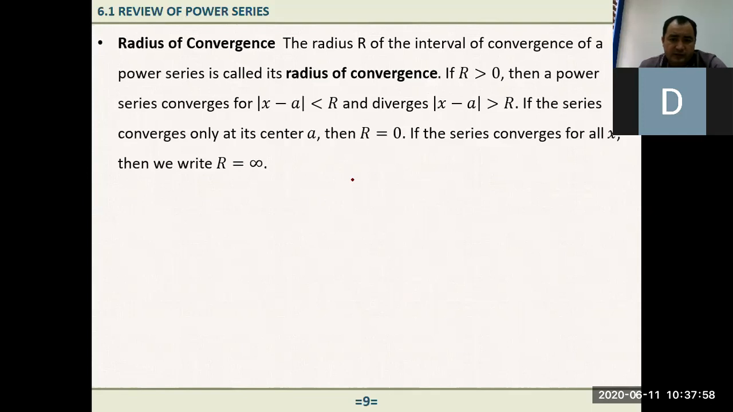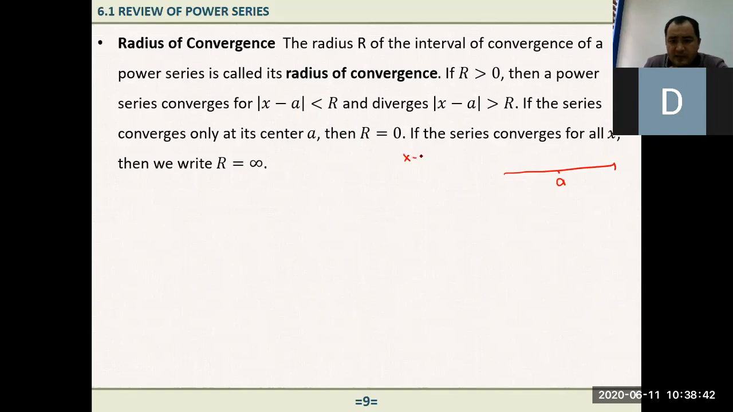And radius of convergence. The radius r of the interval of convergence of a power series is called the radius of convergence. If r is positive, then the power series converges for absolute value of x minus a less than r, and diverges where the absolute value of x minus a is greater than r. Again, what do we mean by this? Here we have a, the center of convergence, and the absolute value of x minus a being less than r means that this x minus a